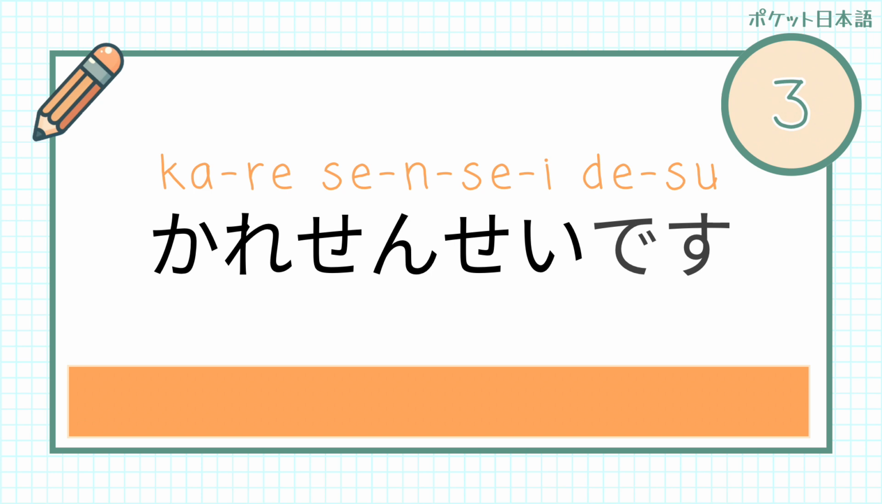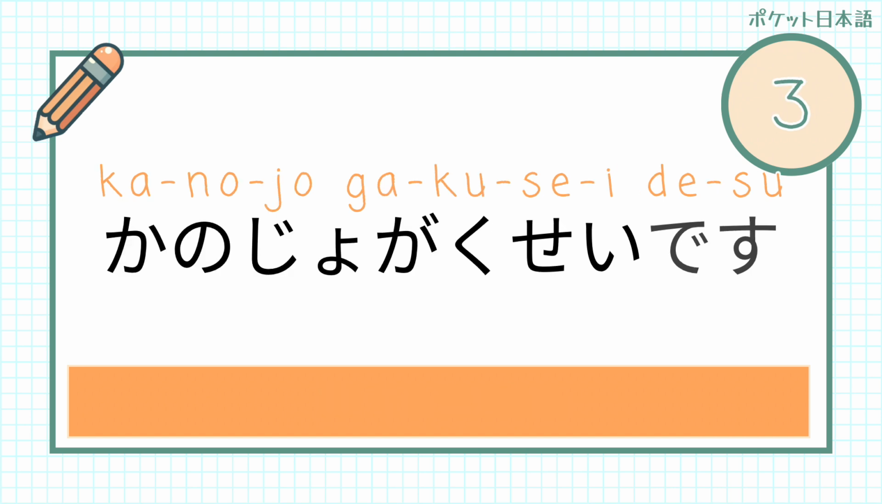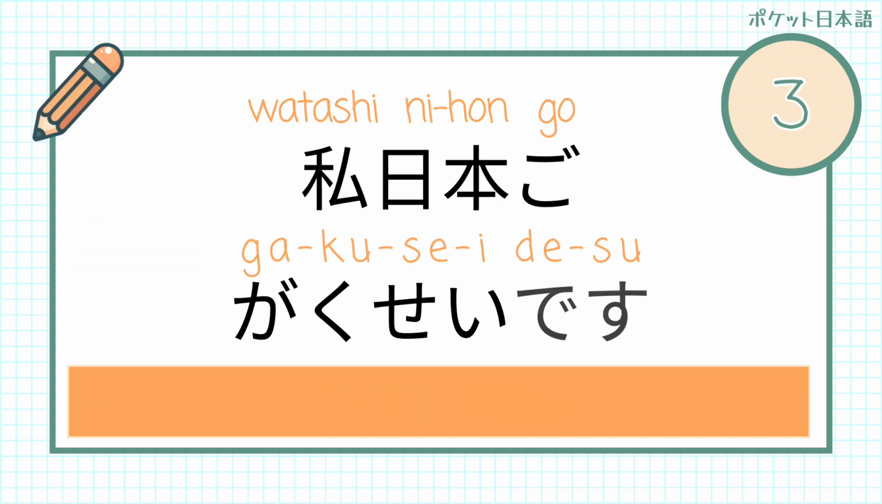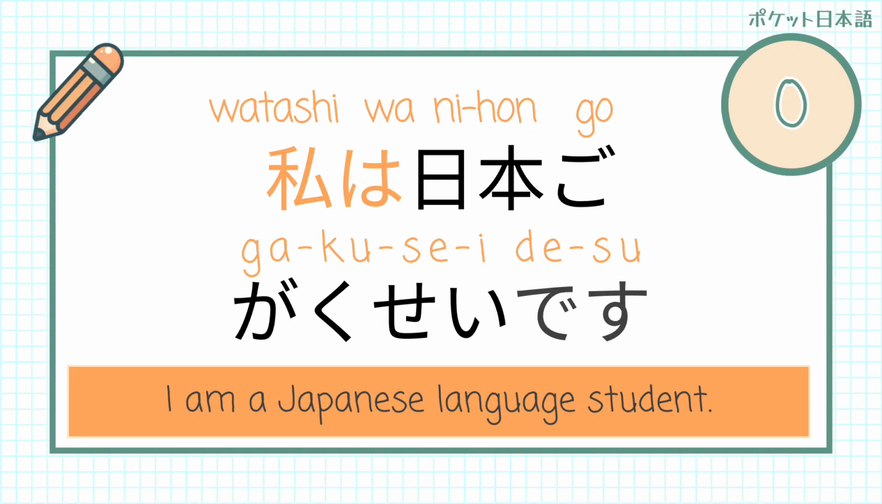Let's go. Kare sensei desu. 彼は先生です。He is a teacher. 彼女学生です。彼女は学生です。For those of you watching, I like to put the kanji that we've already studied in, so you'll be seeing kanji in this lesson. Let's go. 私、日本語学生です。私は日本語学生です。